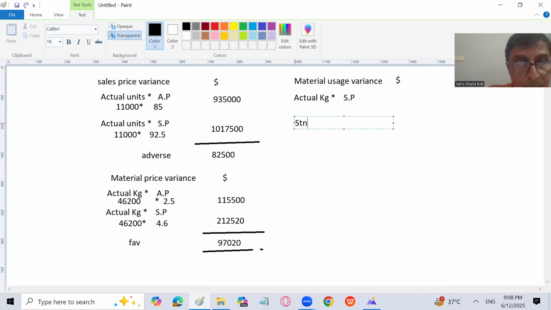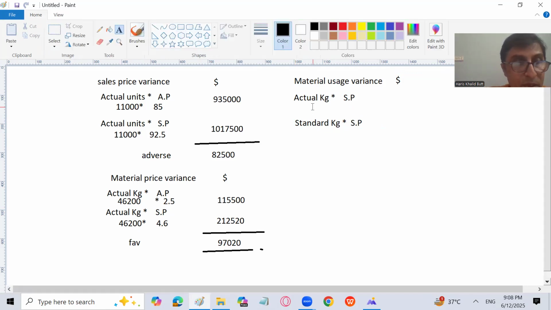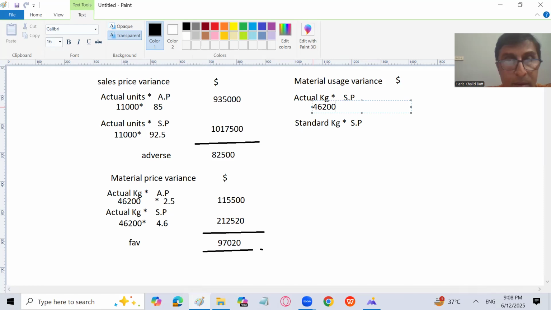And this is going to be a technical point where students find it a little difficult: multiplied by standard price. So actual kgs, we know, 46,300 multiplied by standard price, which is 4.6. Over here also, obviously, standard price is going to be 4.6. And this amount we have already calculated. This is 212,520. Now standard kgs.